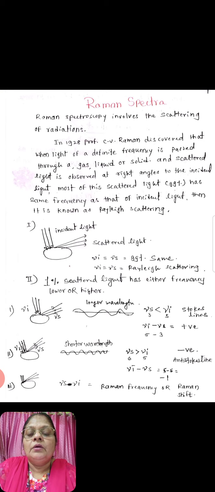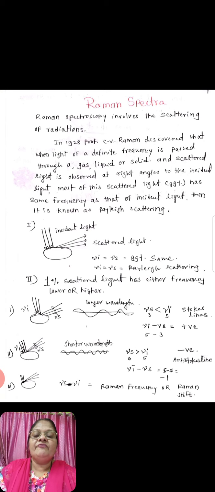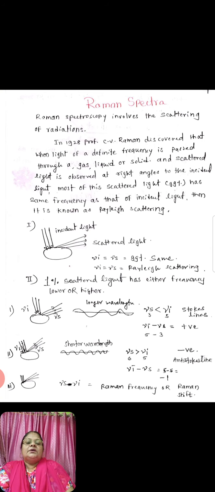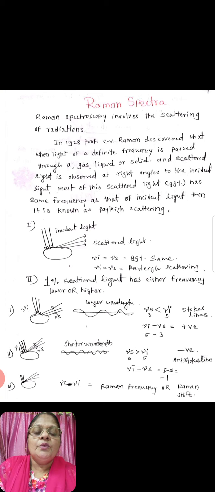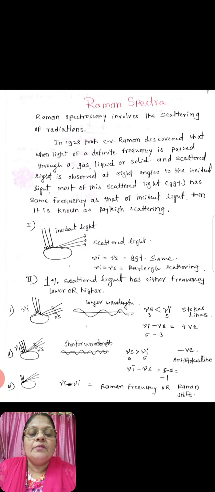So incident light falls on the atoms of the molecules. They are having longer wavelength. That means mu S is less than mu I, and mu I minus mu S is equal to a positive value. That line is known as Stokes lines. So in these Stokes lines, longer wavelength and mu S is less than mu I.